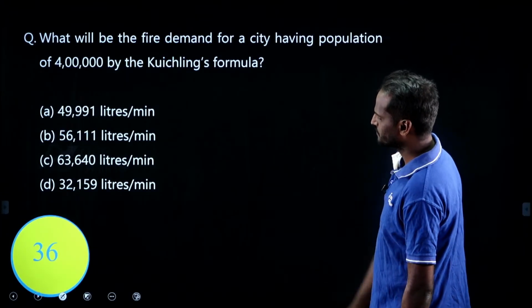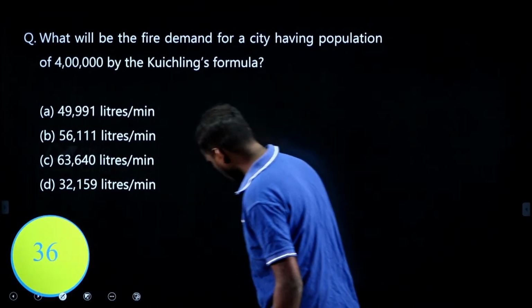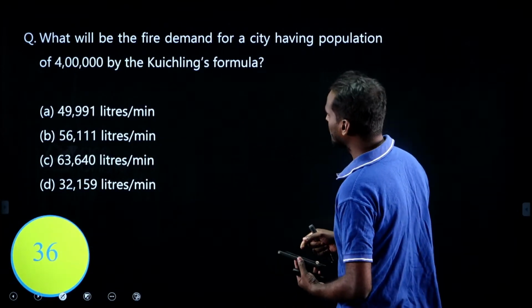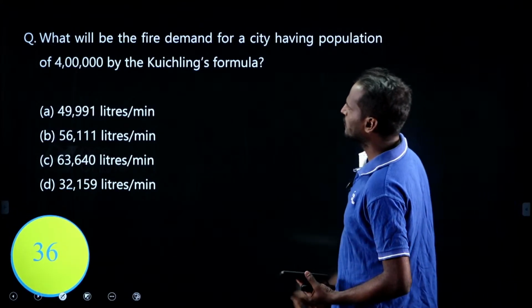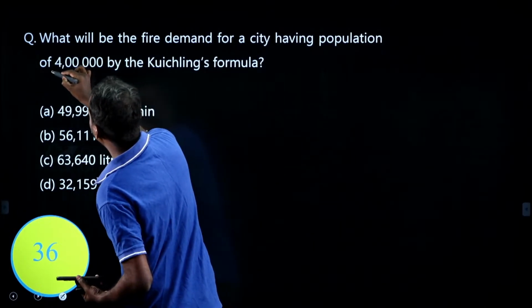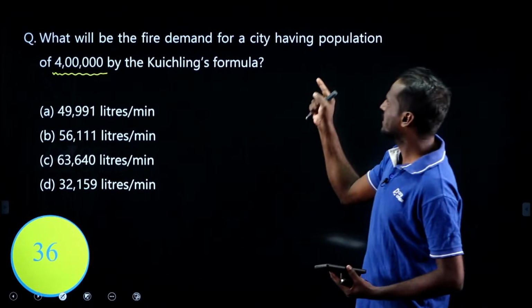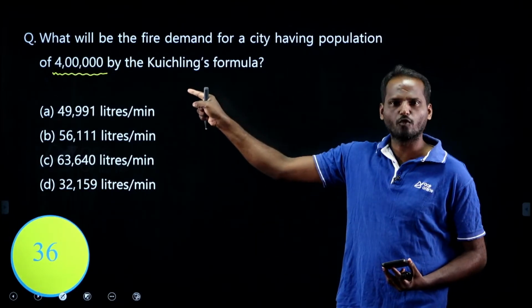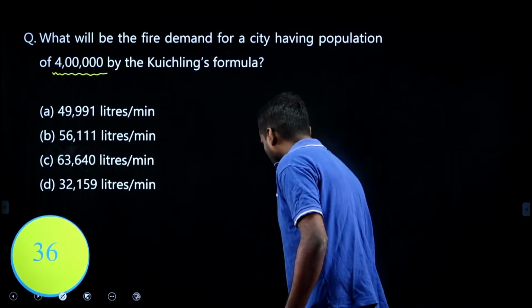Okay, the next question. See, it is also very easy to solve. Just try to solve. Give me the answer. What will be the fire demand for a city having population of 4 lakh by Kuchling's formula? What is the Kuchling's formula of fire demand?